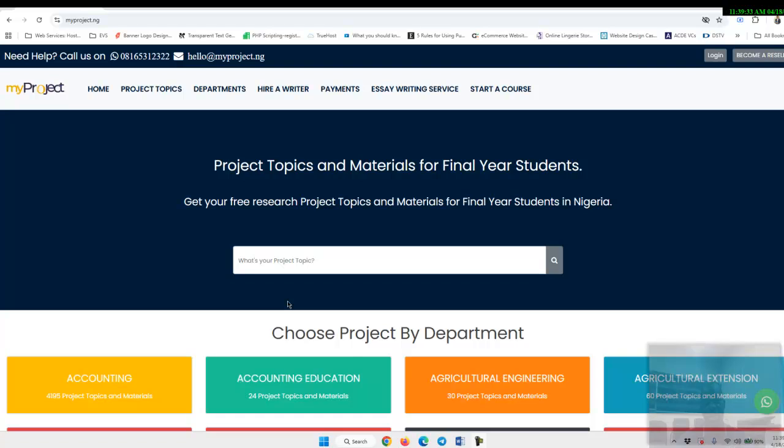As an undergraduate, it is required of you to undertake a research project, for sciences, for social sciences, for management science, for education, for arts, among others. You are expected at some point to undertake a research project. For this you'll be allocated a supervisor who will be like a compass for you all through the process of that research.